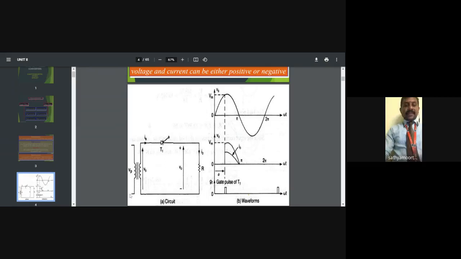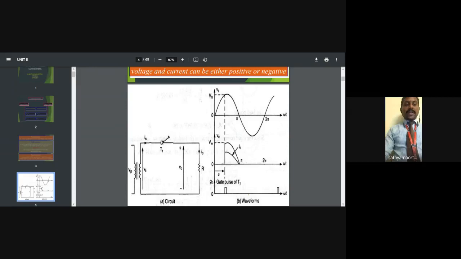Here the input voltage goes through a transformer, giving a secondary voltage. The current flows through the thyristor T1 and is connected to the load.